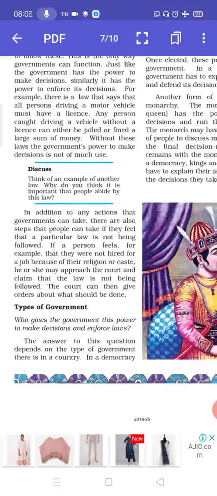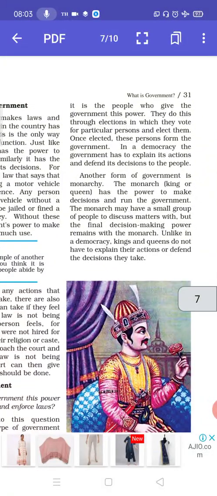Who gives the government this power to make decisions and enforce laws? The answer to this question depends on the type of government there is. Like for example, in our country, we live in a democratic country. Democracy means people have the right to vote. So we give the vote, and the party which gets the maximum votes comes to power.